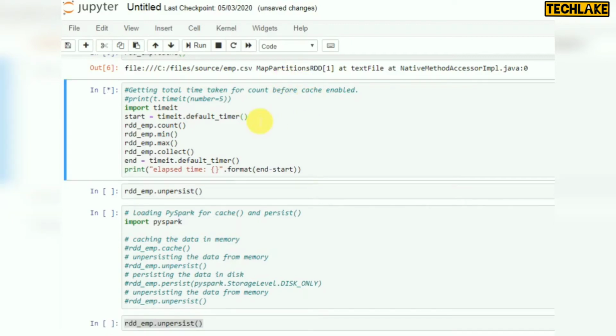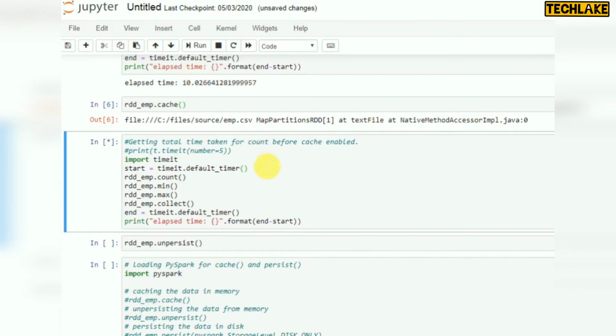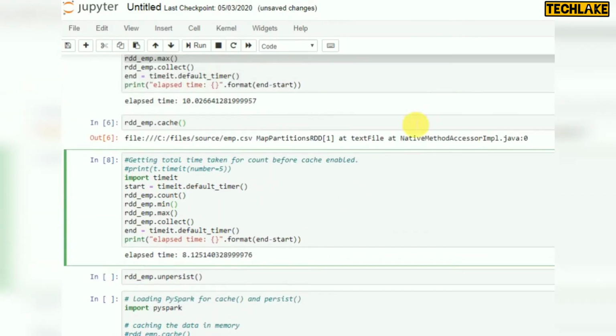So let's run it again. It is taking the same 10 seconds. Earlier this was also 10 seconds, this also 10 seconds. Why? Because of the data; here we have only 16 records. If you have huge data, then you can identify the difference. Now you can see it is taking 8 seconds. That is after cache, so it will fetch the data from cache.